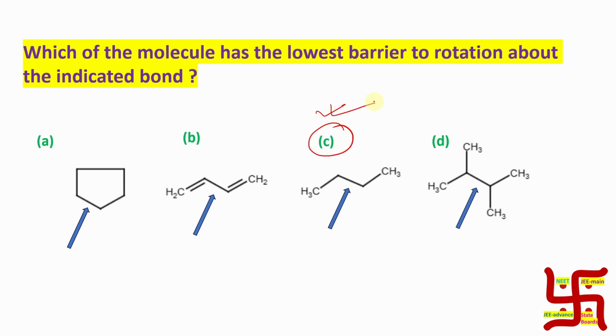So what if you get this question in your exam hall, how could you solve it in less than 30 seconds? Lowest barrier for rotation about the indicated bond: ring compound not allowed, partial double bond fixation not allowed. Now C versus D, how could you decide? D is more bulky, so C-C rotation will create more steric effect and a higher energy barrier. Option C is the right answer.